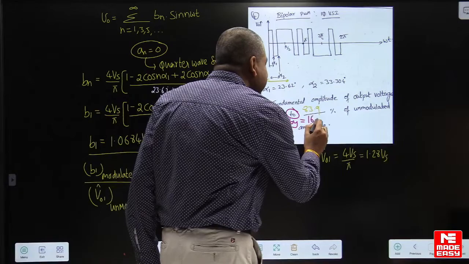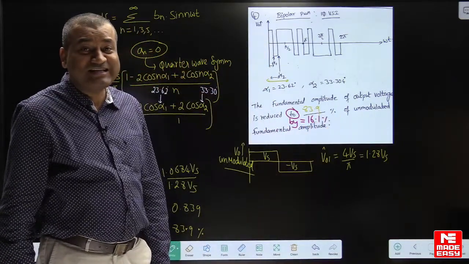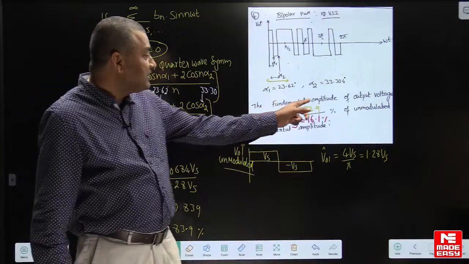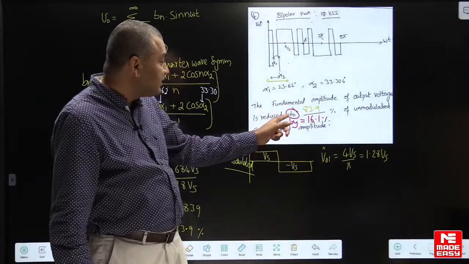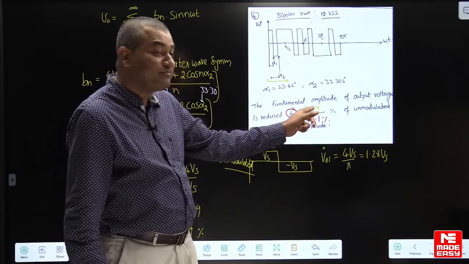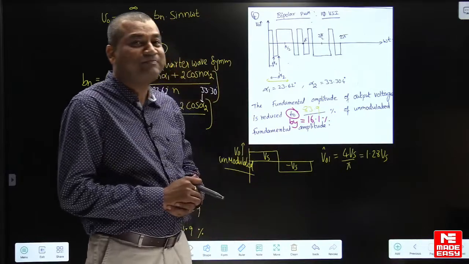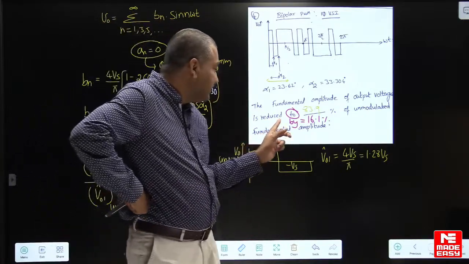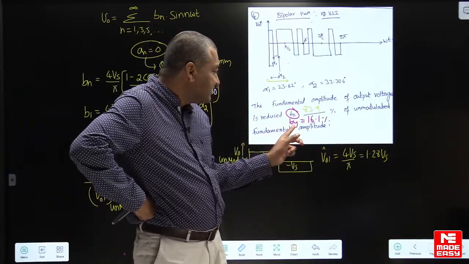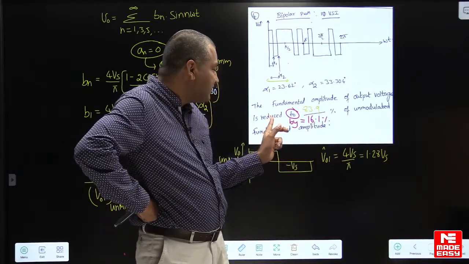Dear students, we should be very careful here. You should understand the sentence. The fundamental amplitude of the output voltage is reduced to 83.9. How much is it reduced by? It is reduced by 16.1. So if the question says reduced by, then the answer will be 16.1. But in the question I have given, it is reduced to.